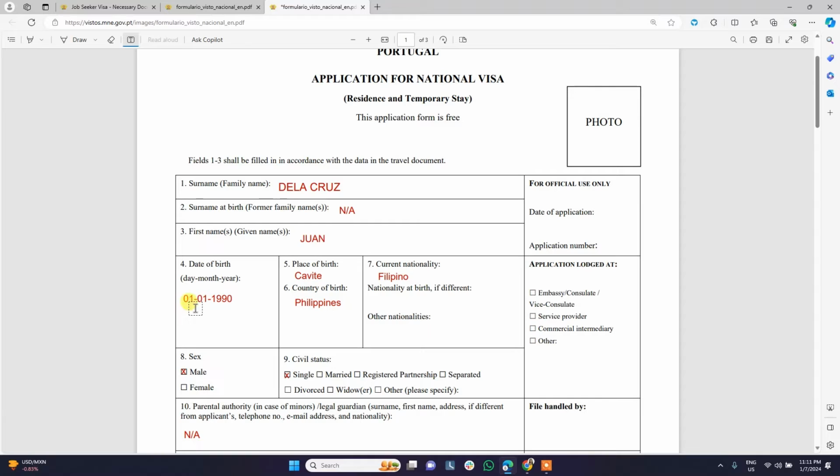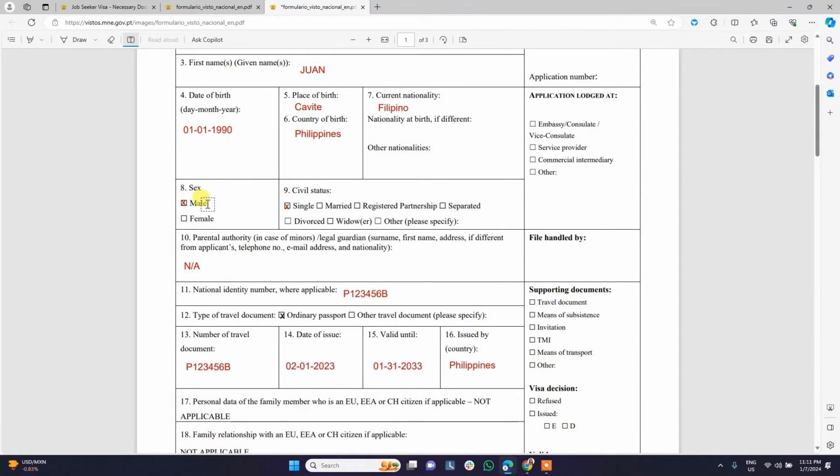We need to input our date of birth, place of birth, country of birth, and nationality. If you have another nationality other than Filipino, you can also include it here. And then put your gender, civil status, and if you are a minor, so there's a need for parental authority.